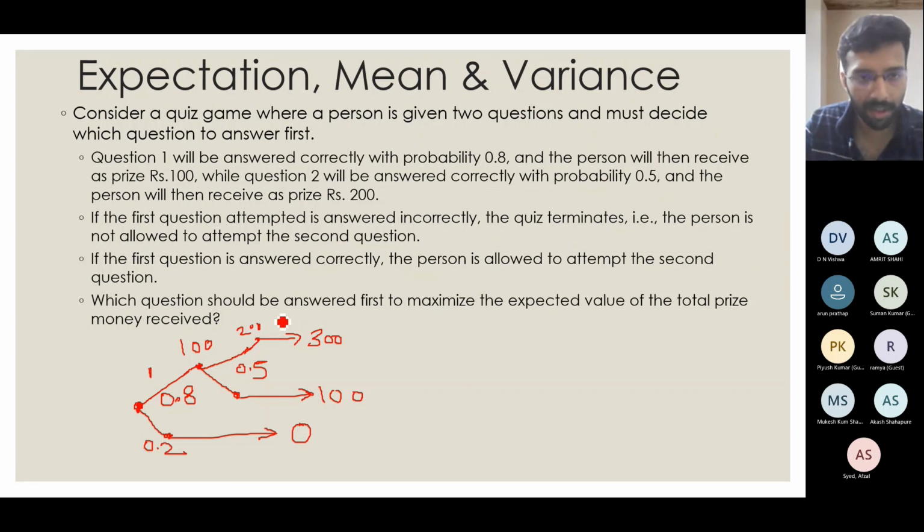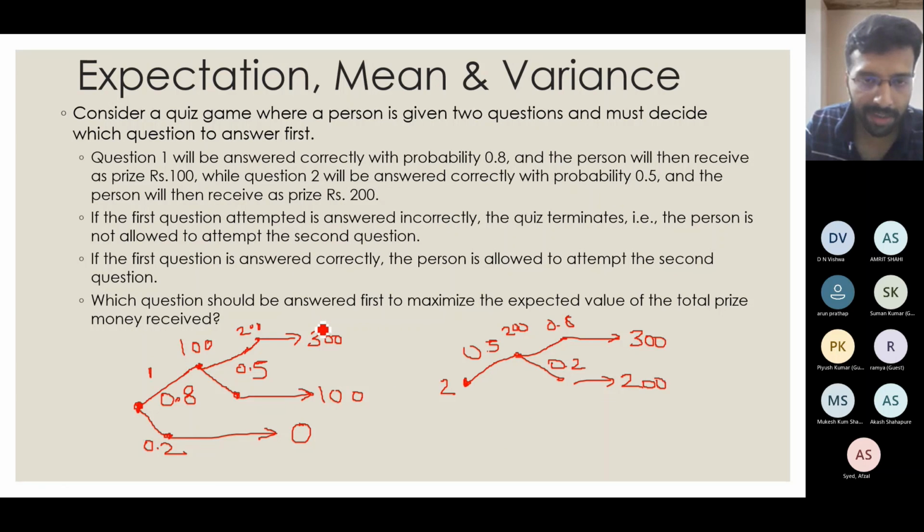Now suppose he decides to answer the second question first. So there is a 0.5 probability that he will answer it correctly, in which case he will get 200. Then suppose he answers the first question, with a 0.8 probability he will get 100. So in this case he will get 300. And suppose the first question he answers wrongly with a probability of 0.2, he will get only this 200. And suppose the first question he answers is question number 2. If it is wrong, here with a probability of 0.5, he won't get anything.